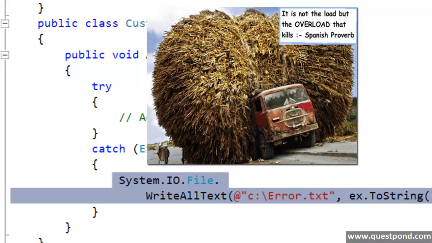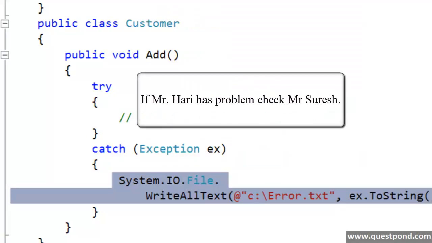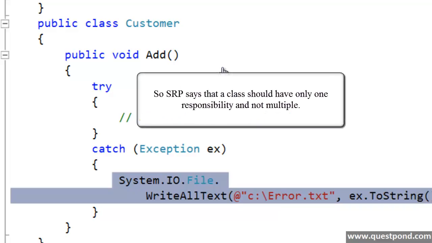There is a Spanish proverb which says that it's the overload which kills and not the load, right? So tomorrow, if you add a new logger like event viewer, or let's say you add a new logger like XML, I need to go and change the customer class. That's very odd, right? It is like saying that if Hari has a problem, then I need to go and check Suresh, isn't it? So basically, the problem here is the customer class is not doing one responsibility, it is doing multiple responsibilities. So SRP, or single responsibility principle, says that a class should have only one responsibility and not multiple.